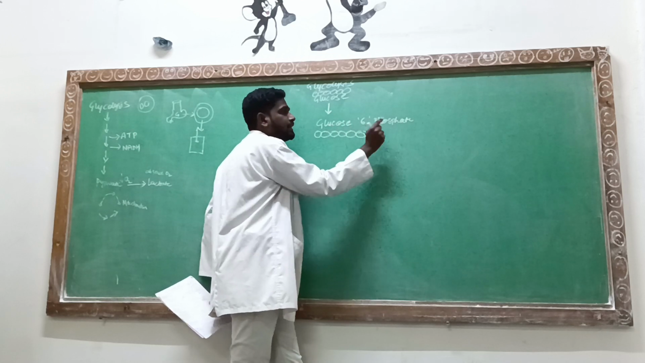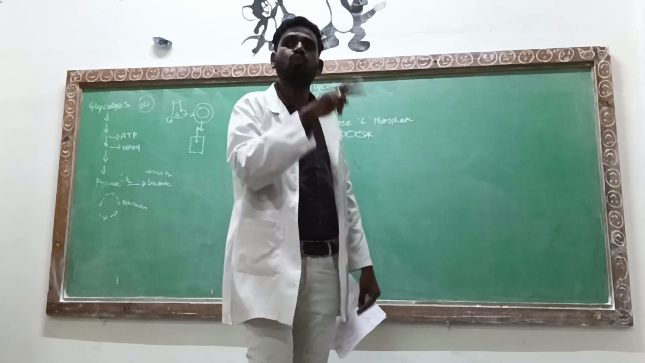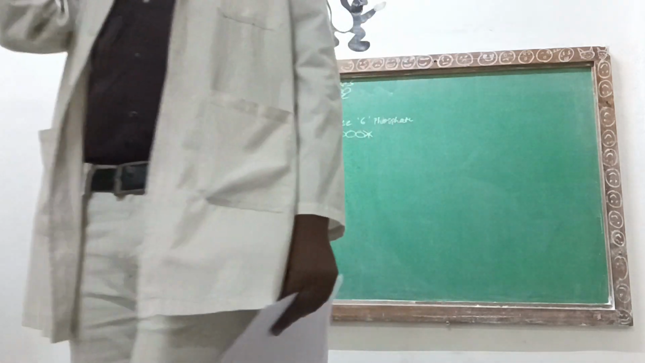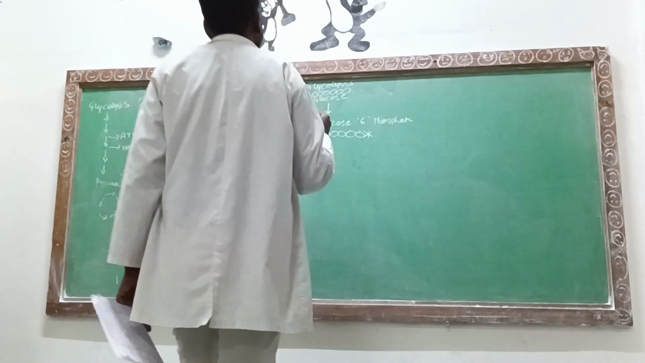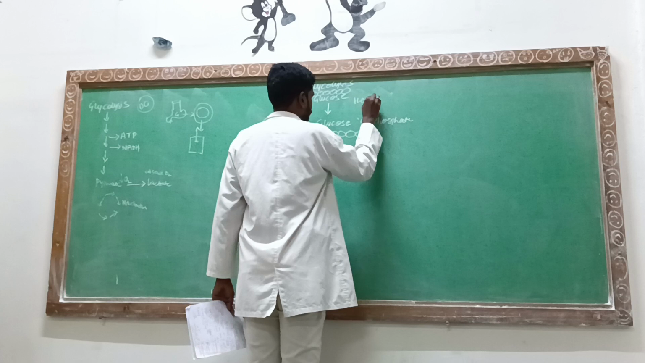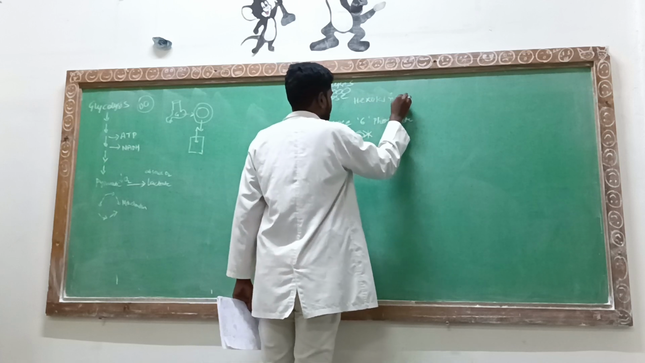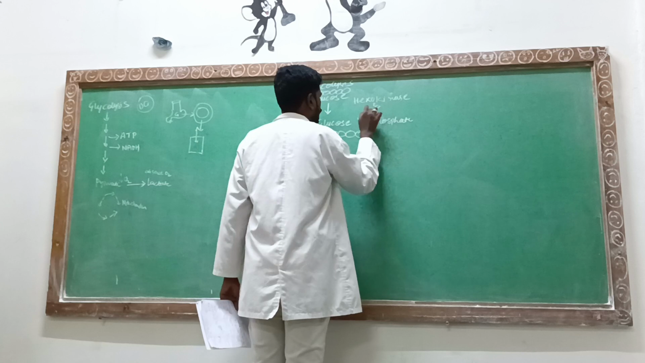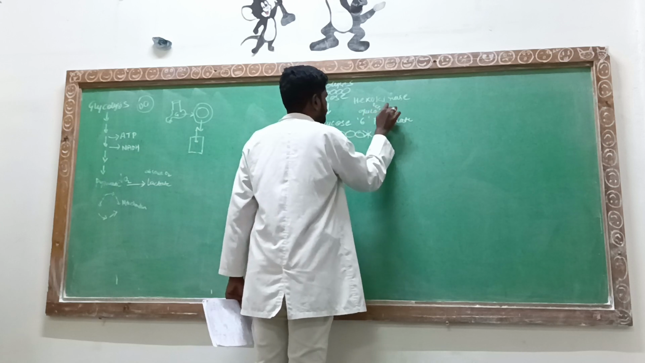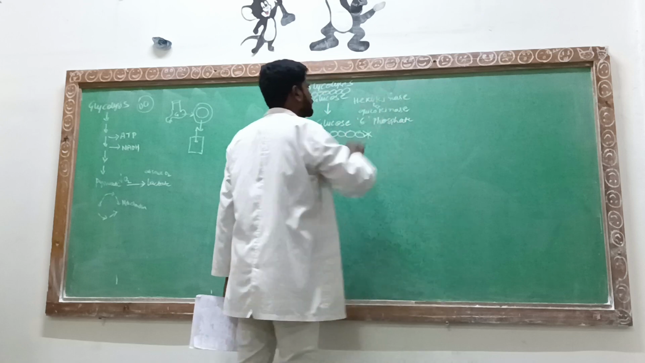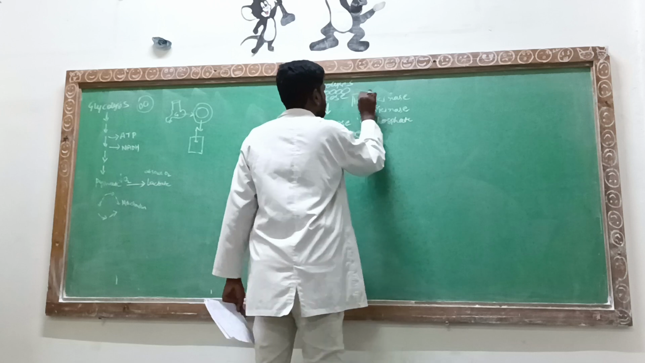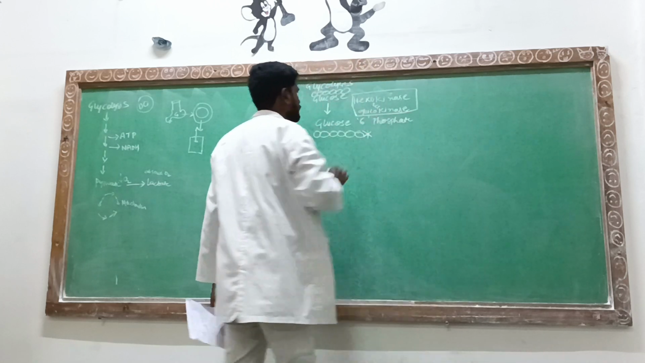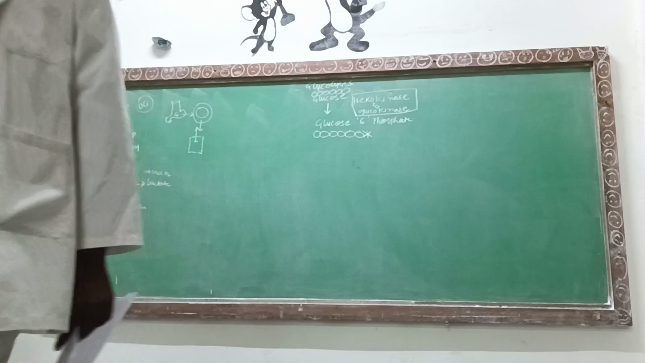Now, for converting the glucose to glucose 6-phosphate, there are two types of enzymes responsible for that. That is the kinase enzyme. The first one is the hexokinase, and the other one is the glucokinase. Hexokinase and glucokinase.